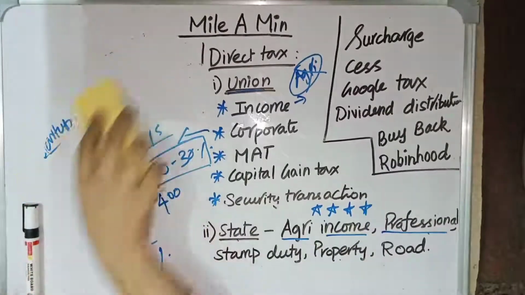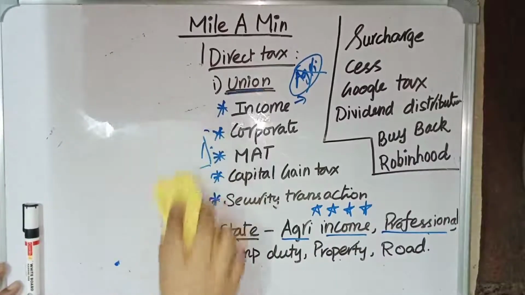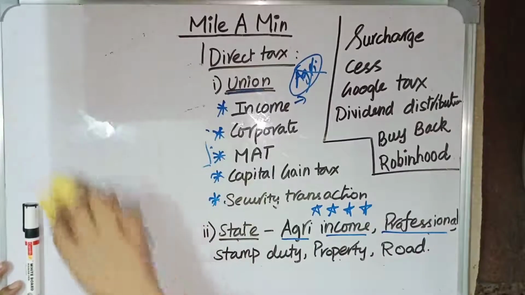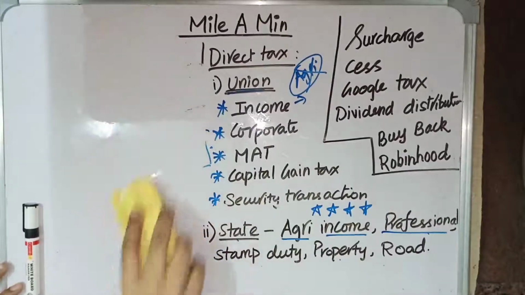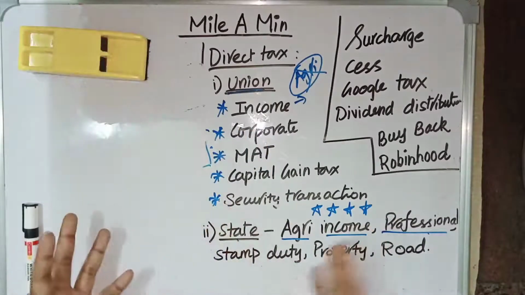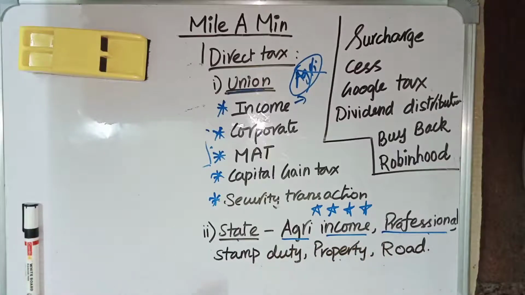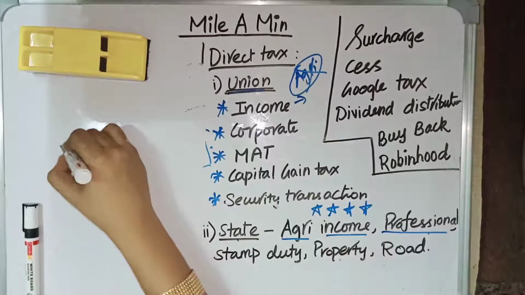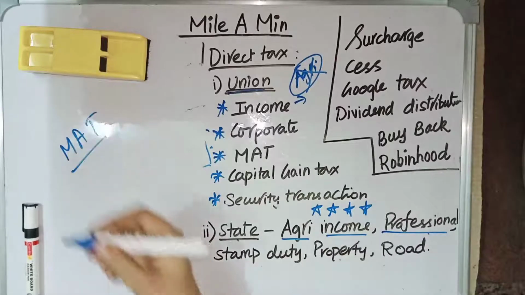And corporate tax is also income tax. This is the normal story, and the percentage of the corporate tax may vary from company to company based on its criteria. If it is a startup, it is exempted, and there are some tax concessions for certain companies also. Then we have the minimum alternative tax. What is this minimum alternative tax?